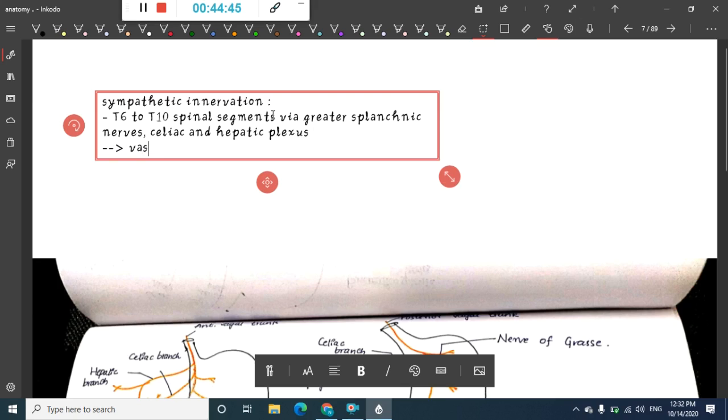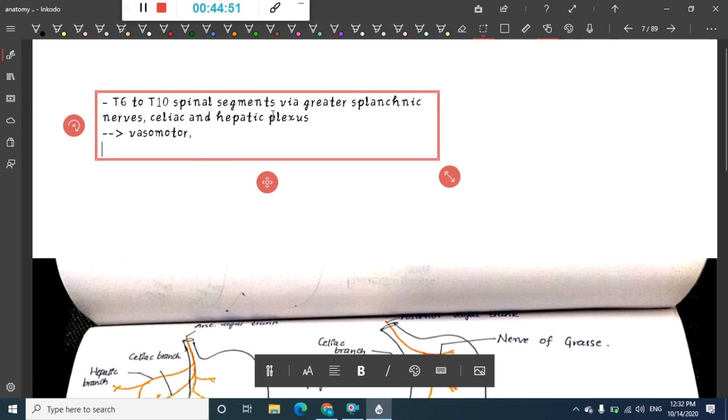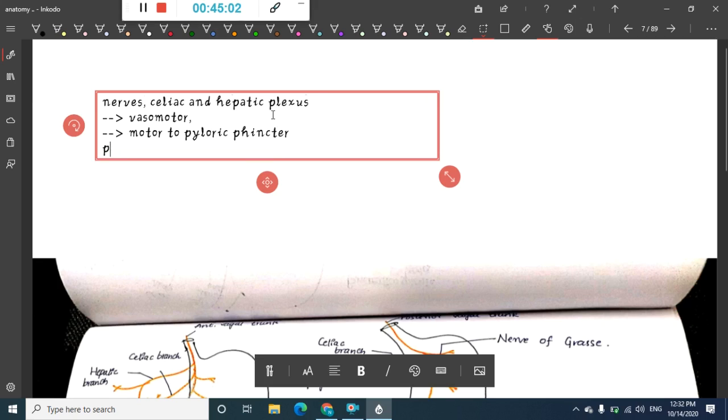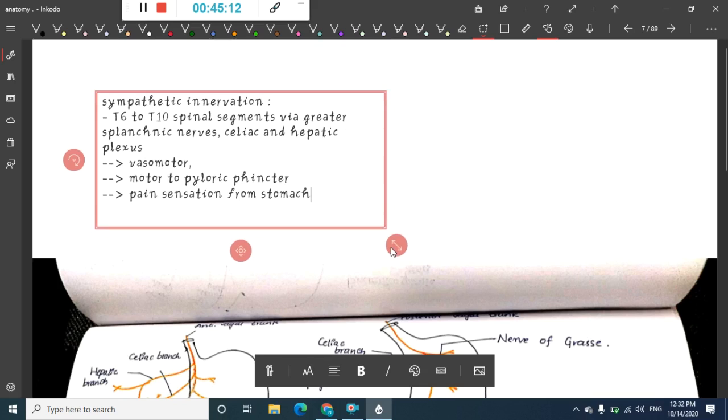They supply vasomotor fibers, motor supply to the pyloric sphincter, and they serve as the chief pathway for pain sensations from the stomach. So these are the things you see in sympathetic innervation.